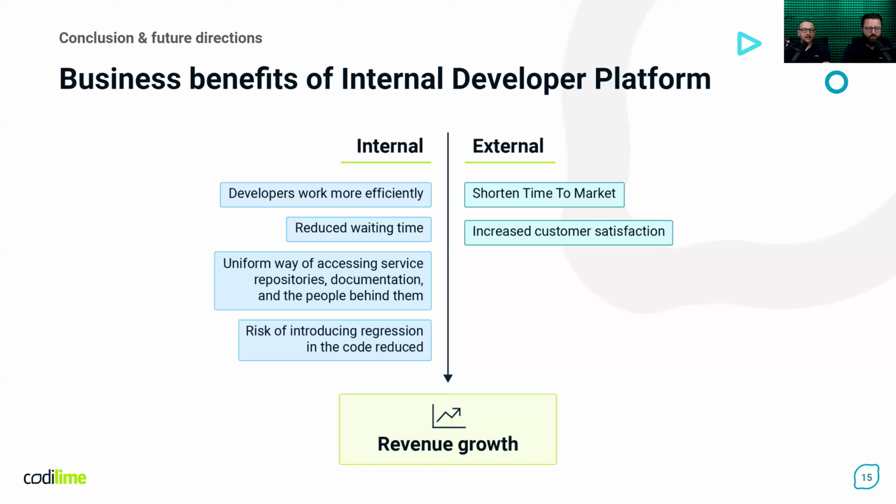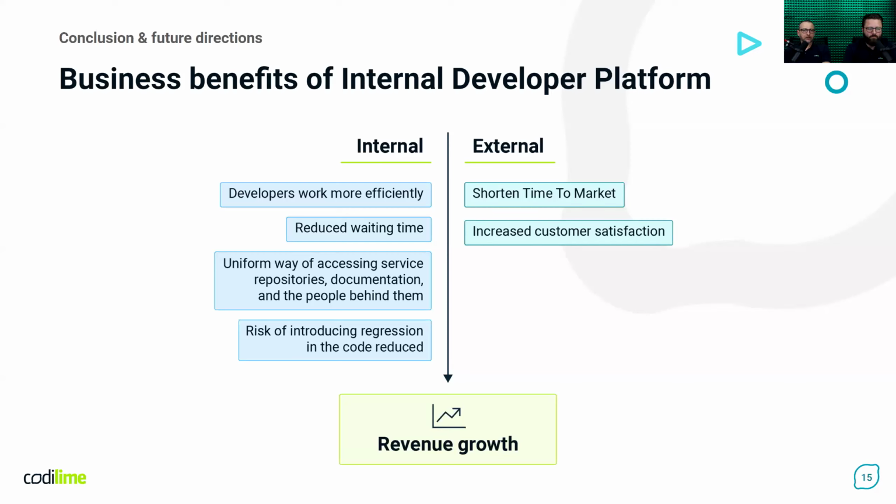Internal ones are that developers work more efficiently thanks to eliminated context switching and reduced cognitive load. The new developer had the documentation, had two tools to work on, and without knowledge about Kubernetes was able to contribute to the project.